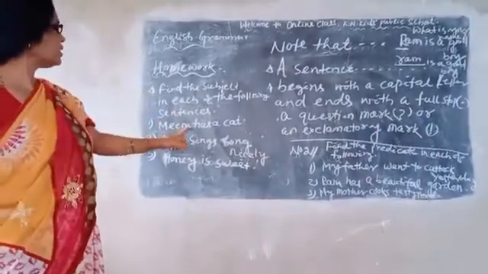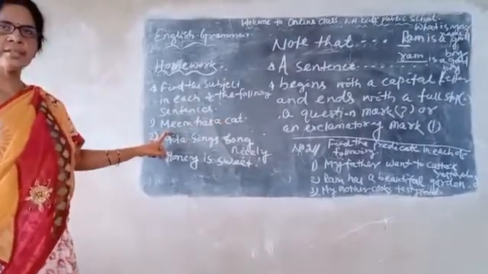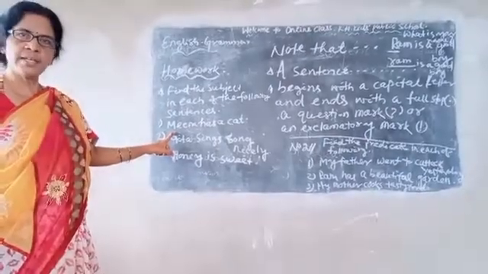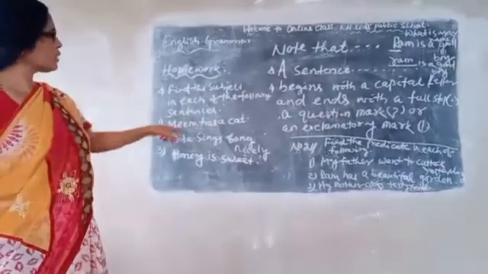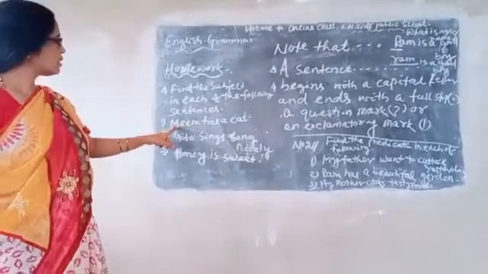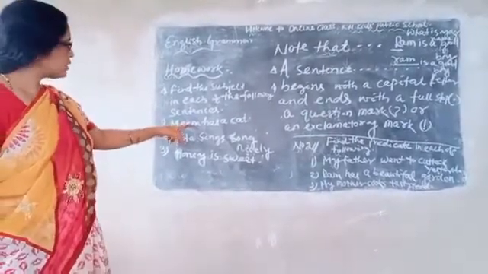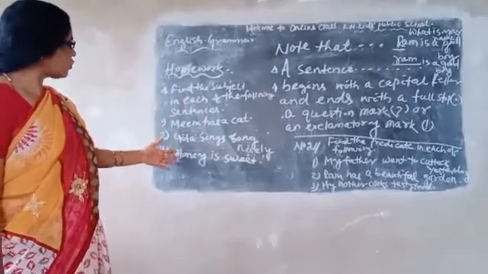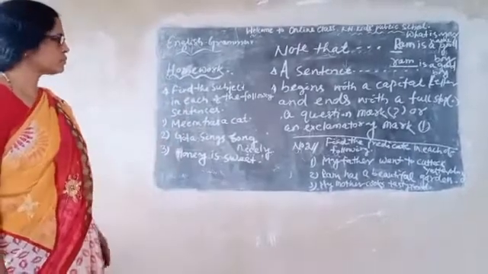Meena has a cat. Who has a cat? Meena has a cat. So in this way you can find that in the first sentence, Meena is the subject. The first I have done, and 3 and 4 you will do yourself.